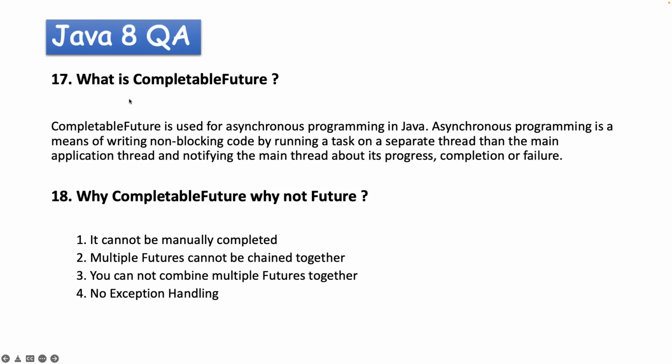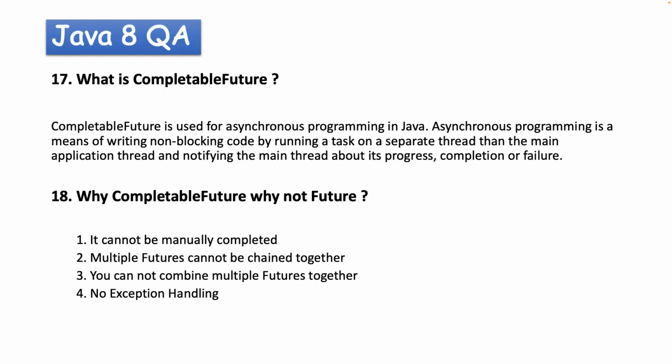So first question, what is CompletableFuture? Okay, so CompletableFuture is not something new. This is just an enhancement of the Future object which was introduced in JDK 5. So in short, CompletableFuture is used for asynchronous programming in Java. Asynchronous programming is a means of writing non-blocking code by running a task on a separate thread rather than executing everything on the main thread.